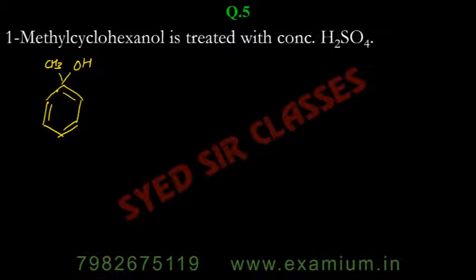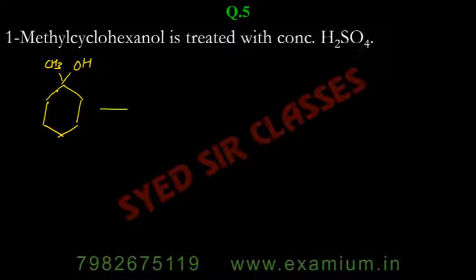On the first carbon, that is cyclohexane, not benzene, where the OH is there, you have the methyl group on the same carbon. So that's why 1-methylcyclohexanol.